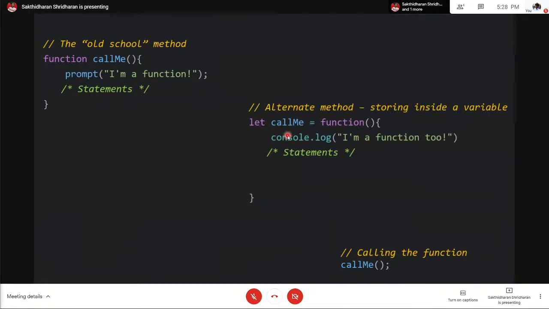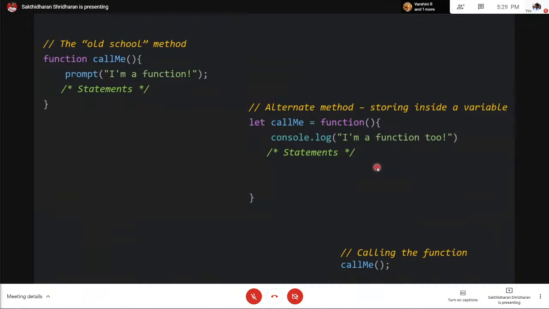An alternate method for declaring functions is to use the function keyword, but you take this call me, the name of the function, and declare it as a separate variable. The rest of the thing is the same. So let call me is equal to function, open close bracket, console.log I am a function too, and the end of statement. And you call it as usual. There's a difference in the method of declaring it, but calling these two functions is the same.